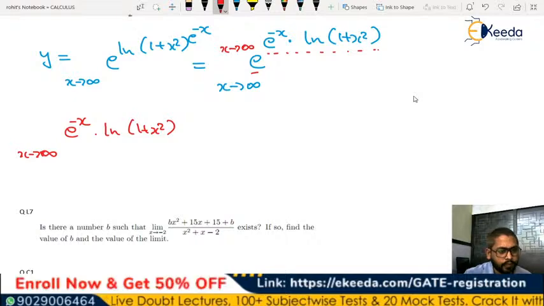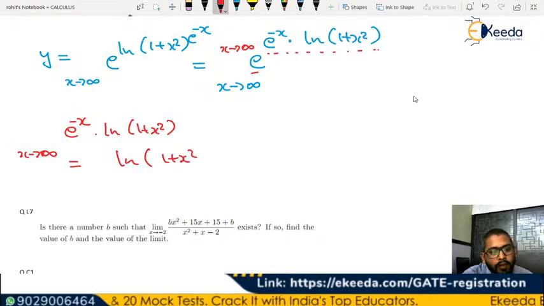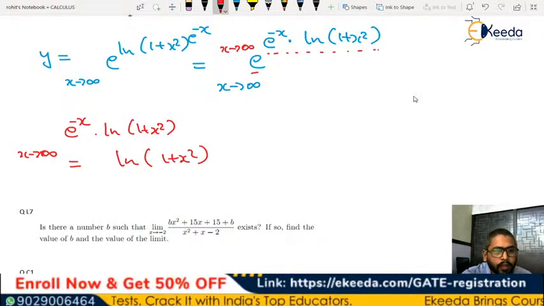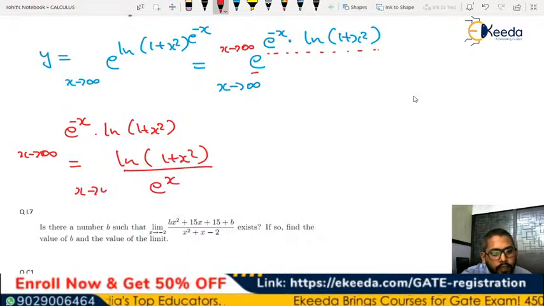I think yes. E to the power 0 will be 1, correct. So this will be written as ln of 1 plus x square, try the next question if it is visible to you, divided by e to the power of x, where x tends to infinity.